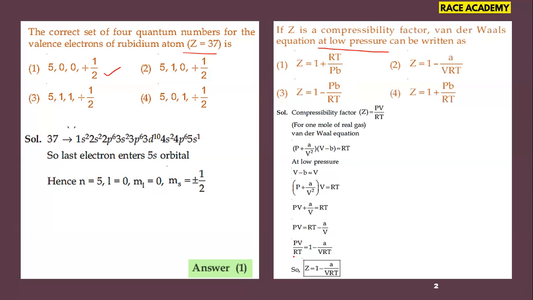As you know, PV by RT is nothing but the Z value. So Z equals 1 minus a by VRT. So what is the right one? The second option is the right answer. This is asked from the States of Matter chapter, first year.